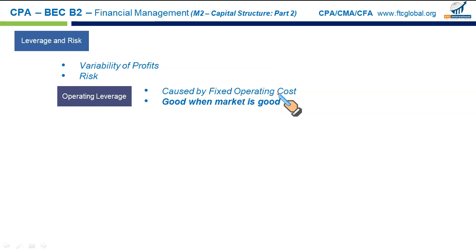It's no problem when you're paying a lot of rent or a lot of salaries. If the market is good, if your revenue is good, you will be able to make good use of this operating leverage and you can make sizable income. Problem comes when there's a market downturn. Your fixed cost will have to be covered. A decrease in sales can significantly lower your profitability, and that can severely impact your business's long-term sustainability.